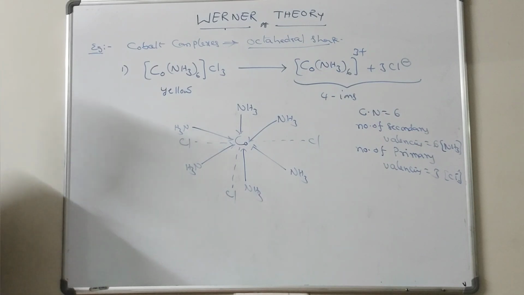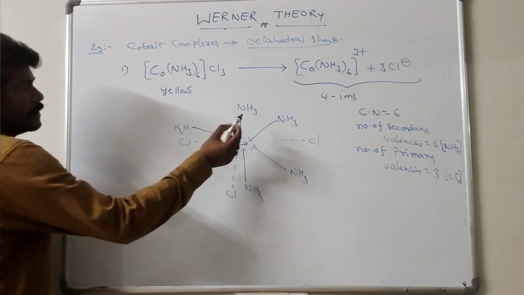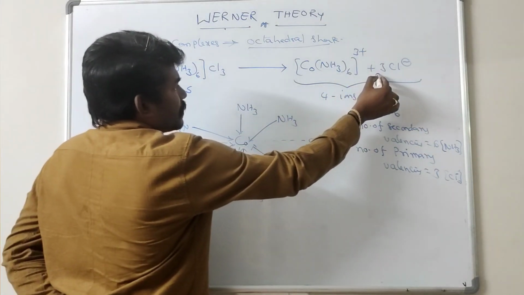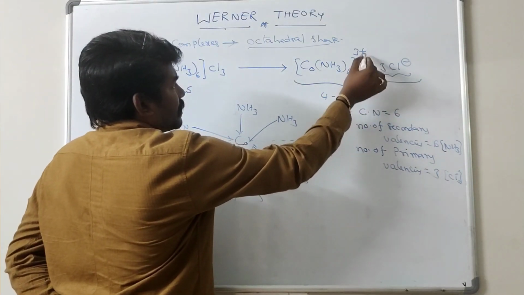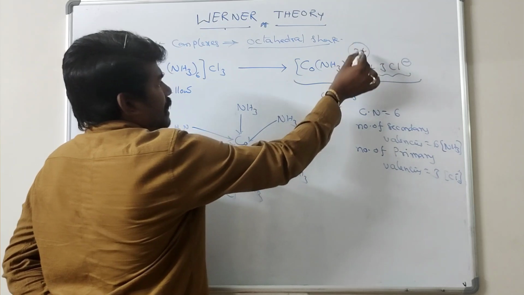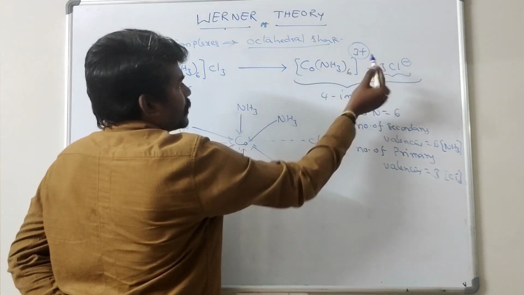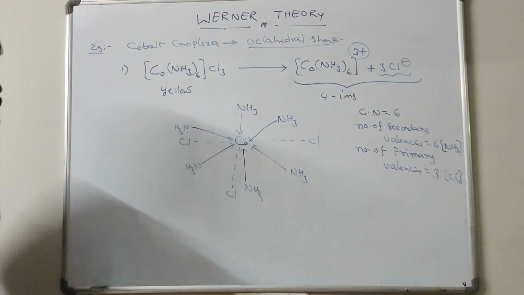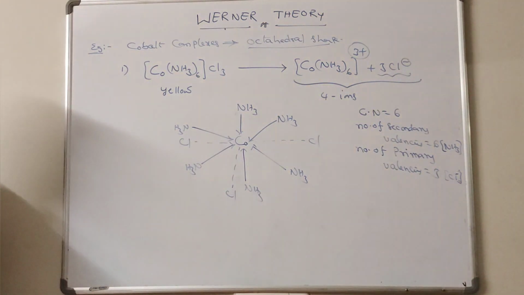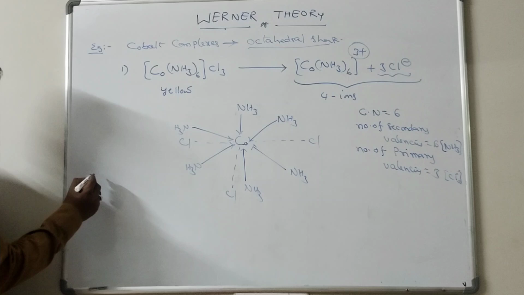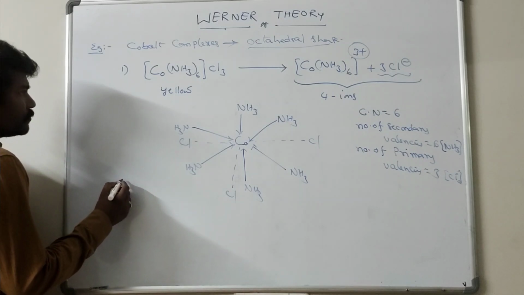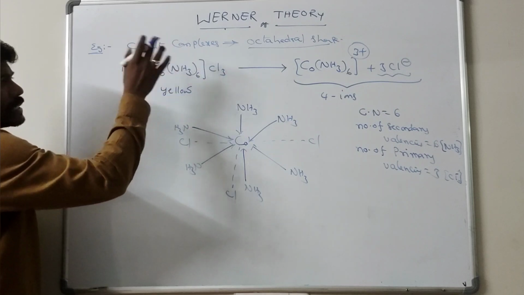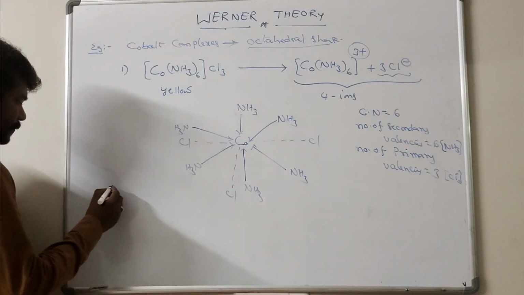The next one is calculation. This is primary valency; there are 3 Cl- ions. The oxidation state of the central atom is +3. The primary valency shows the oxidation state of the complex, oxidation state 3. Next one: the number of moles of silver nitrate that react with this complex compound.